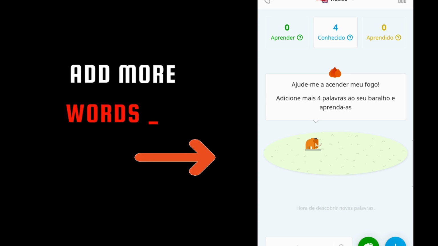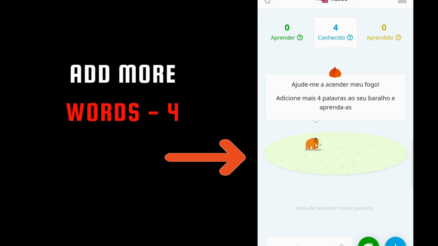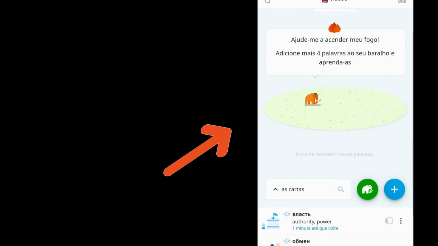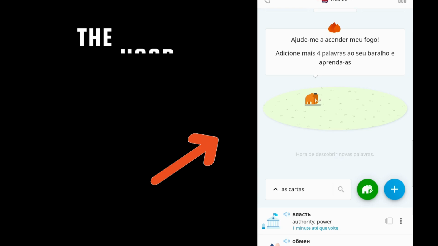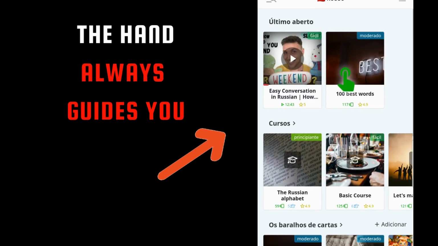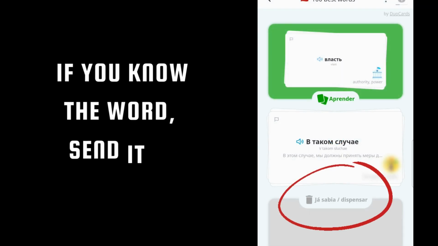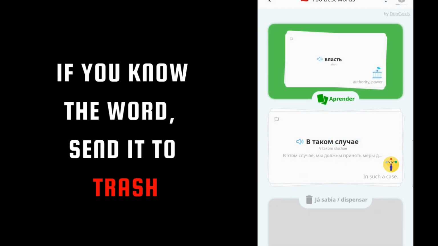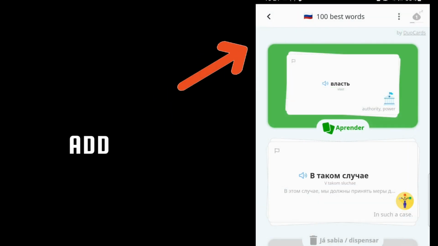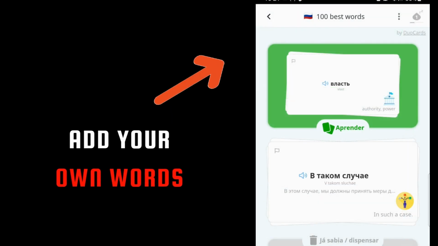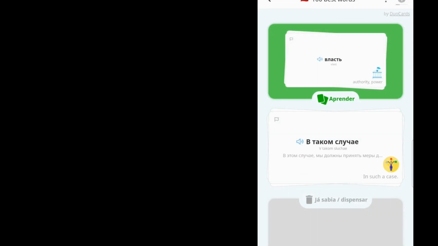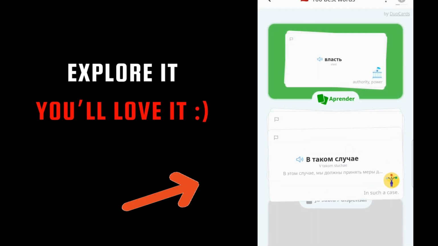You're going to add 4 more words, and this means that you're going to light up a fire. As you can see, the help of the hand always. You never get lost. You have the word and the translation. If you already know it, you can send it to trash. Click on Learn. You can also add words of your own. And that's it. You can explore it some more.